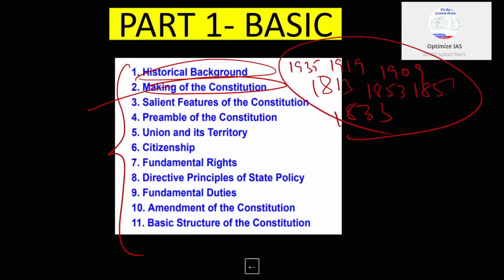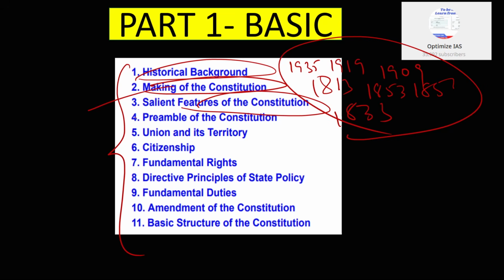Okay, next, guys, salient features of the constitution. This is also very important. Every 2-3 years you have a question on the basic idea of some of the features of the constitution. For example, federal features, then independence of the judiciary, then you have questions on key terms of the constitution like democracy, then we have secularism, federalism.